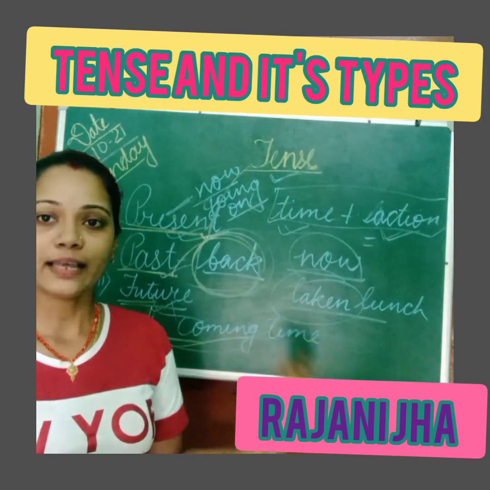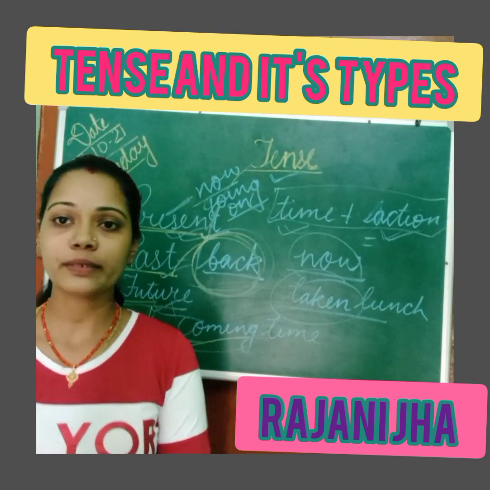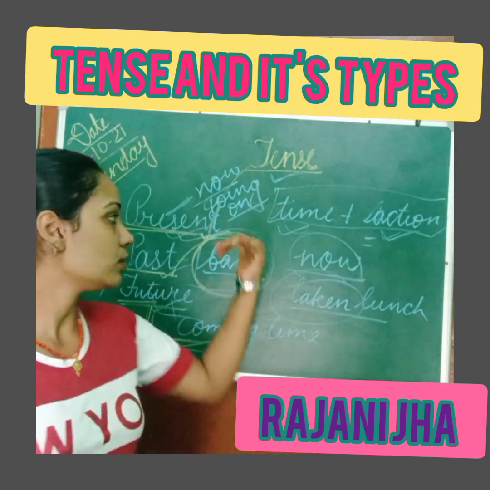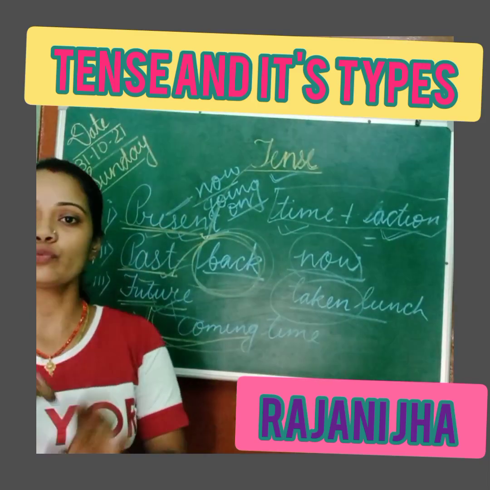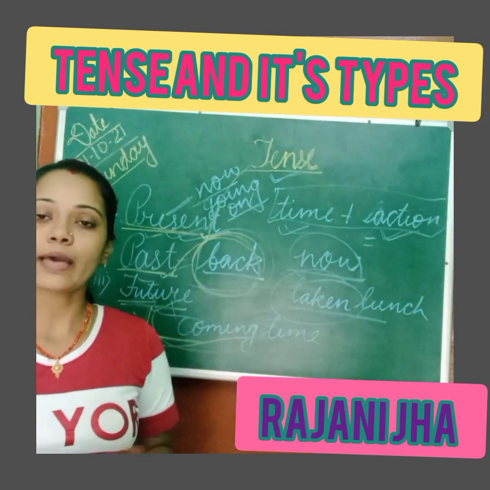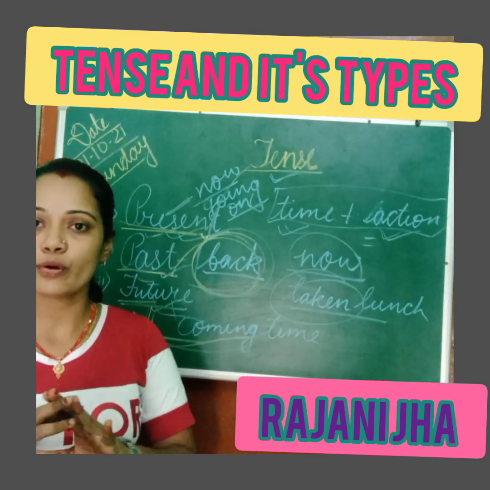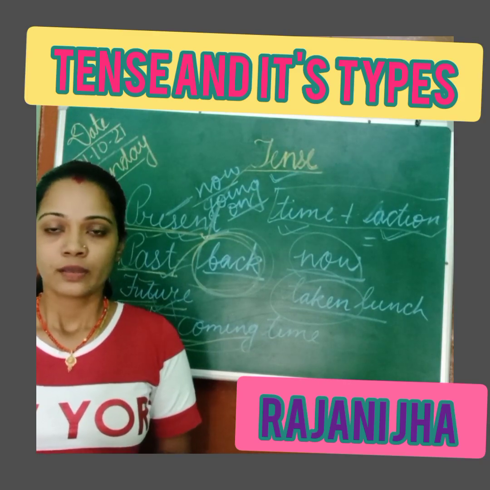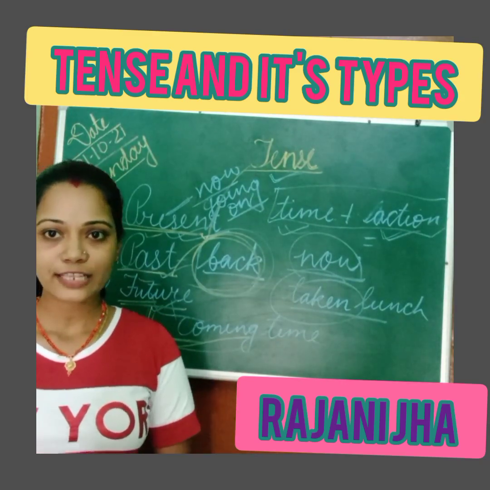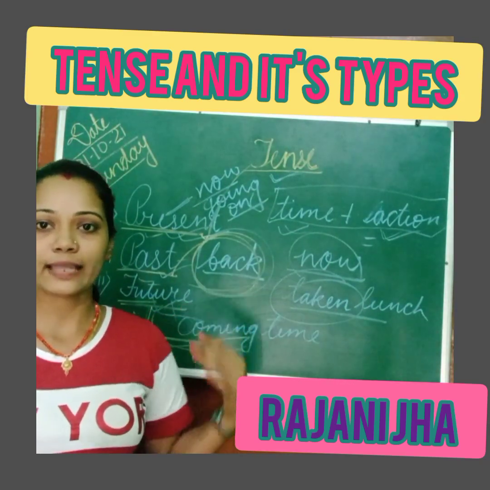Tense is clear and the parts of tense are clear. Now, all three types of tense, present, past and future, have been divided into four parts. Each one has four parts. That we'll discuss in the next video. For today, in this video, that's that much only: the introduction of tense and its parts.